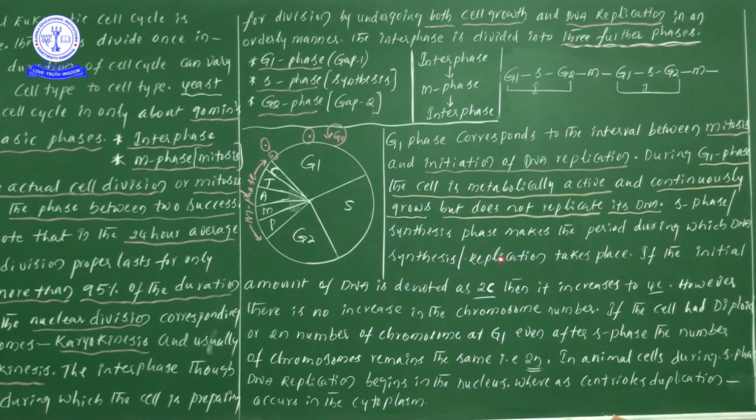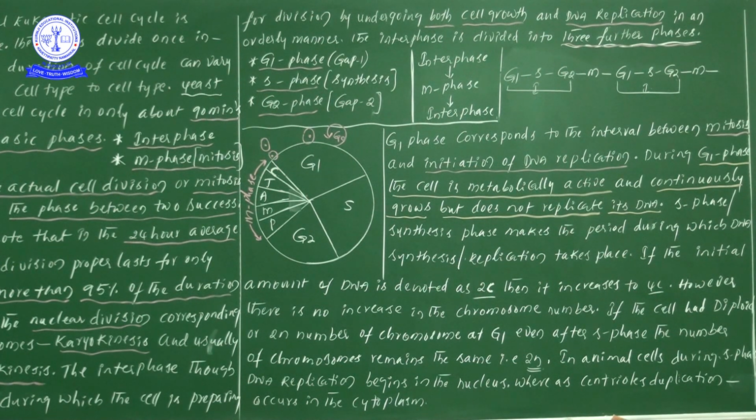I have used three terms right now: synthesis, replication, and duplication. Three terms, but they carry the same meaning. So if the initial amount of DNA is 2C, it increases to 4C. The DNA present in the particular cell is doubled.